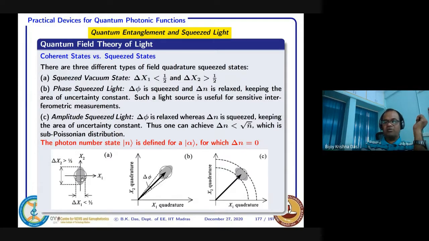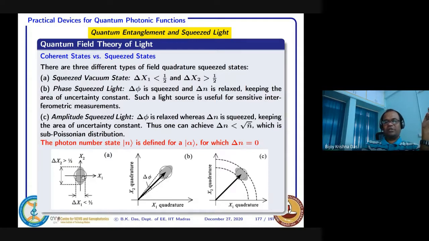But somehow if you make this delta x1 less than half, at the cost of delta x2, because delta x1 and delta x2 are quadrature quantities, they will follow some kind of uncertainty principle. So you can squeeze in one direction at the cost of relaxing the other direction. That type of thing we call a squeezed vacuum state.